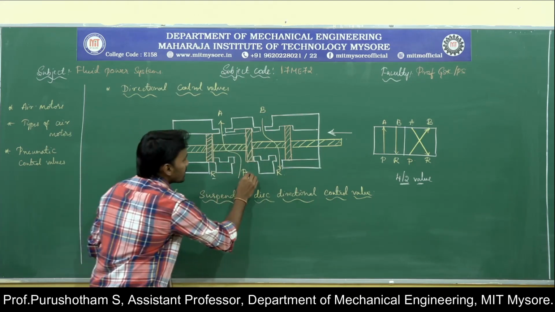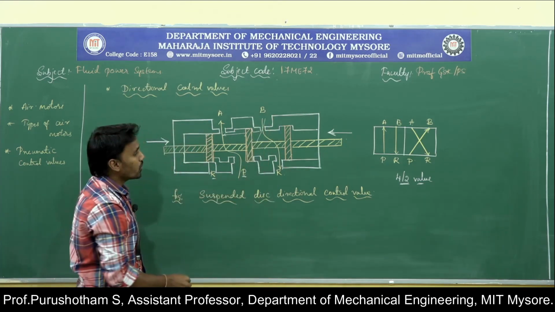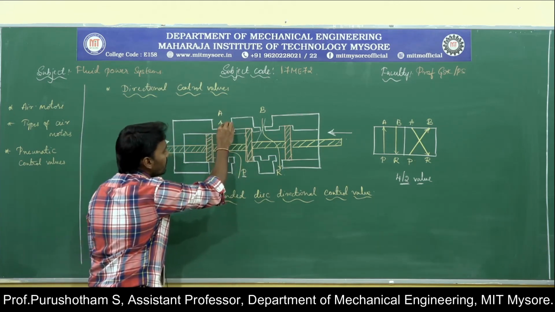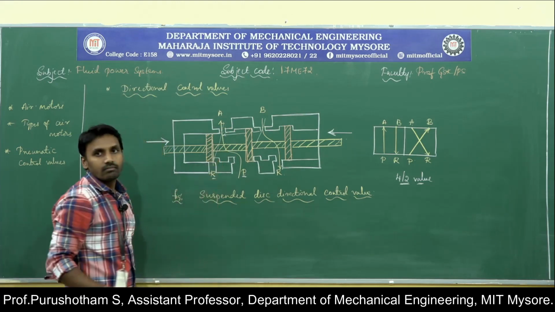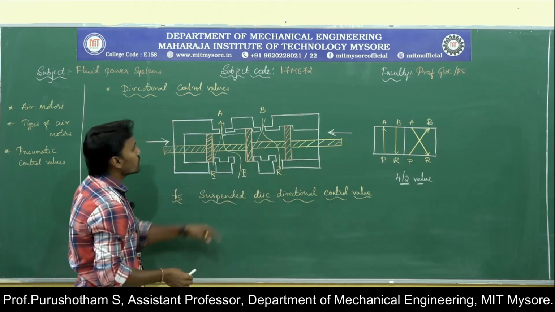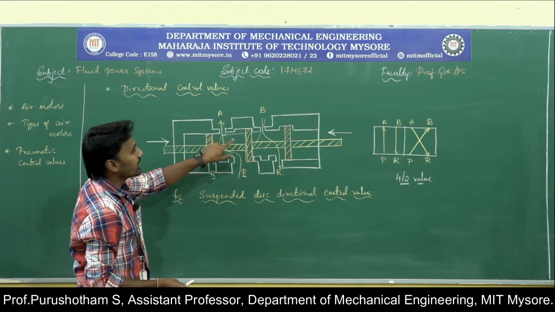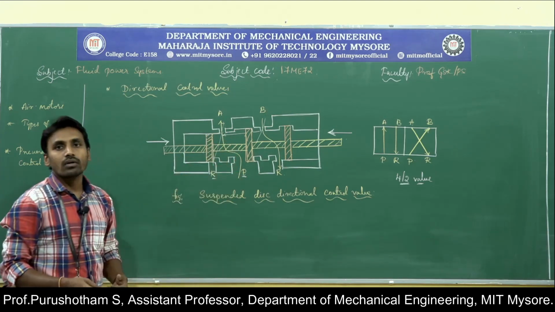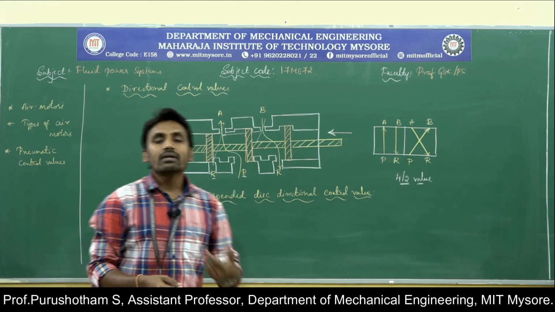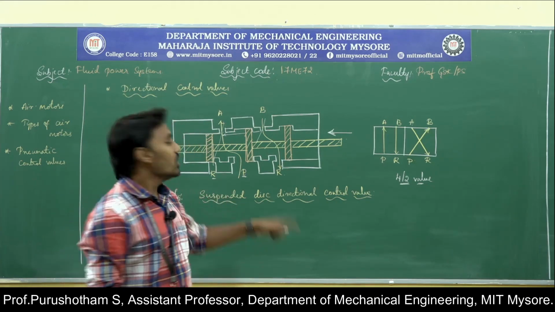Then the fluid from the pump line is going to enter port B, and the fluid already present in port A is going to enter the reservoir, because this disc moves towards the left and blocks the pump line to port A. This is how the 4x2 valve works. These types of valves give relatively small movements or actuations in the control valves.